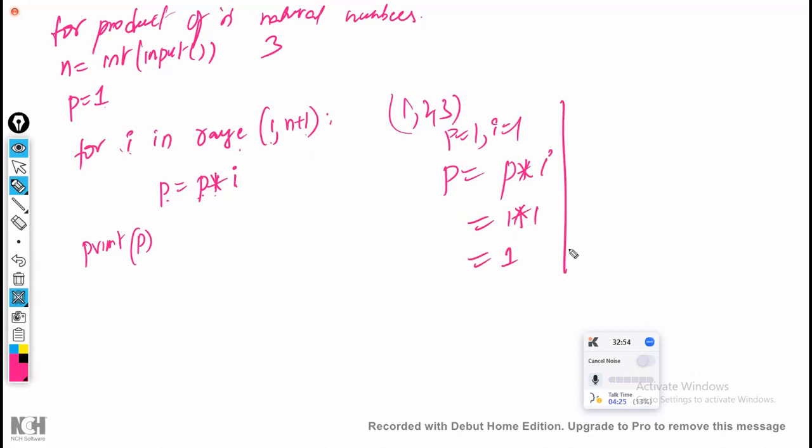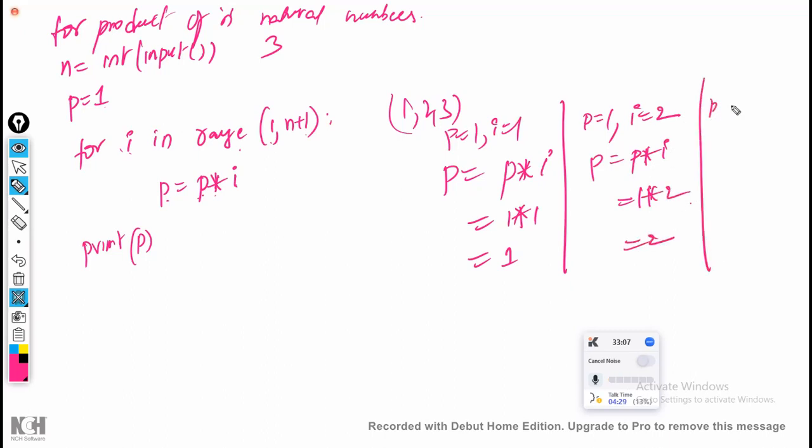Now p is 1 as it is, but i has changed to 2. Now p = p * i, that is 1 * 2, which is 2. Now p has changed to 2 and i has changed to 3. Now p = p * i, that is 2 * 3, which is 6. Finally, what is the final p value? 6 is the answer. So I am going to get 6.